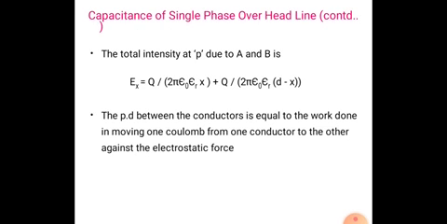The total intensity Ex is equal to q by 2 pi epsilon naught into x plus q by 2 pi epsilon naught into d minus x. Here q by 2 pi epsilon naught is common, and the terms are 1 by x plus 1 by d minus x.